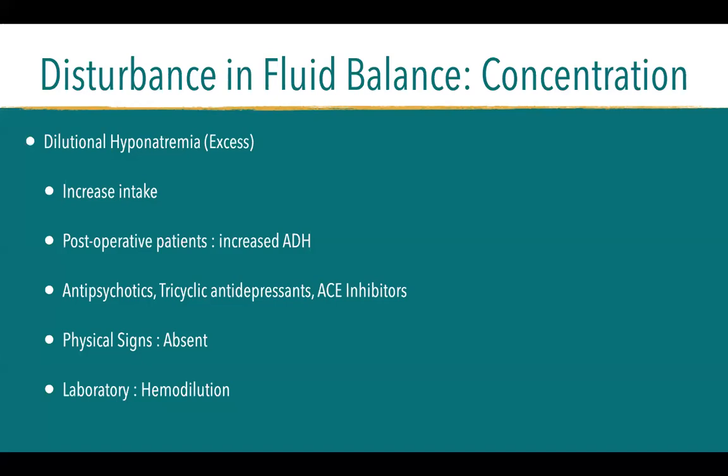Sometimes we have dilutional hyponatremia caused by increased intake, increased ADH or antidiuretic hormone in post-operative patients, especially neurosurgical patients, antipsychotics, tricyclic antidepressants, and ACE inhibitors. Usually physical signs are absent, but your laboratory would show a low hematocrit in your CBC. You would have normal hemoglobin, but your hematocrit would show low cells per volume.